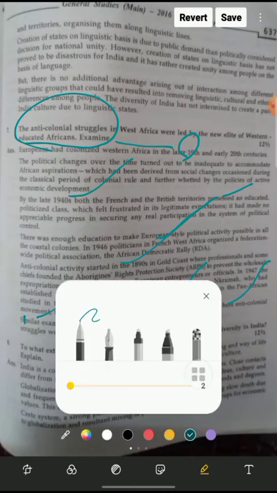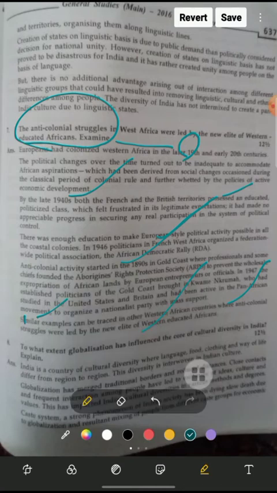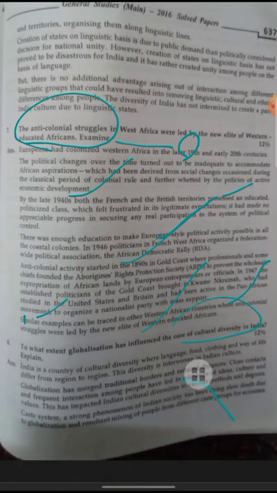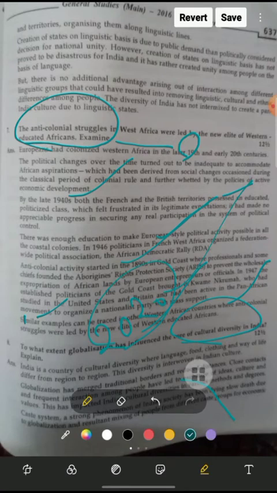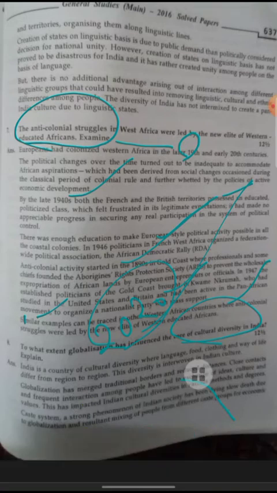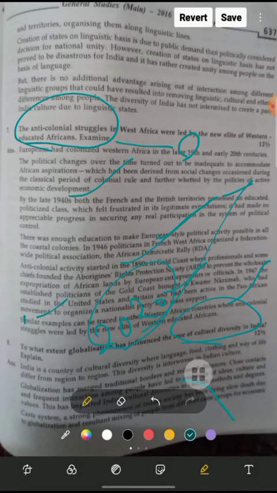This question is an all-time favorite and all-time important question: to what extent has globalization influenced the core of cultural diversity? In 2020 also, a similar question was asked by UPSC. India is a country of cultural diversity where language, food, clothing, and way of life differ from region to region.